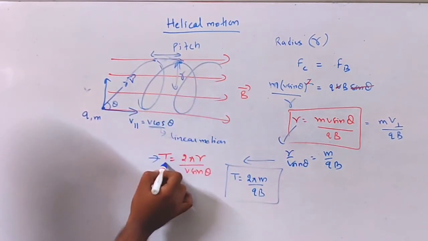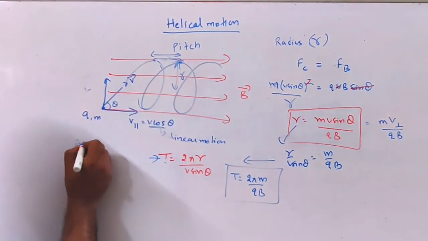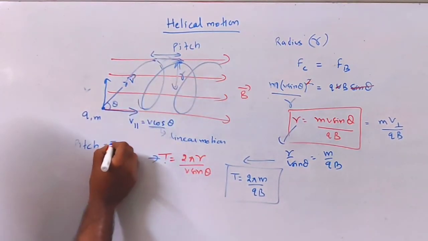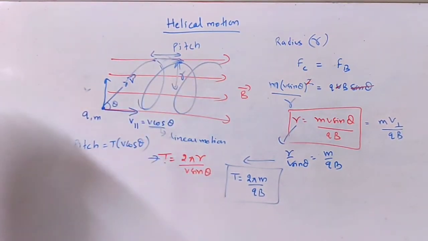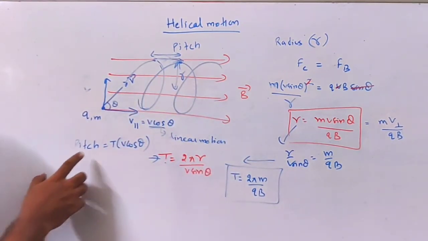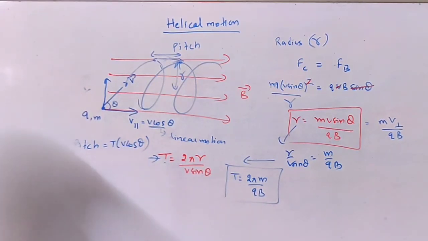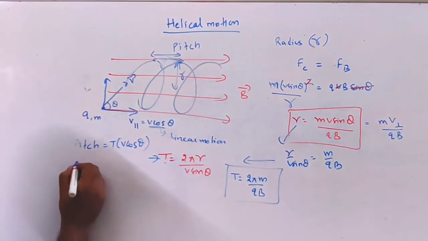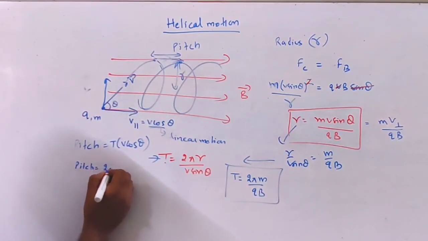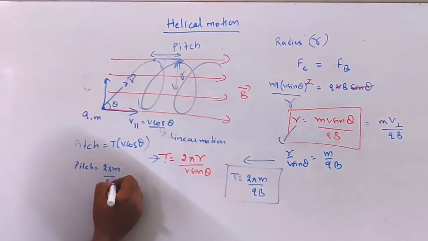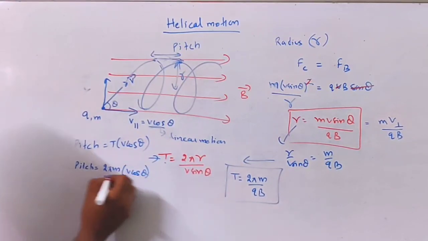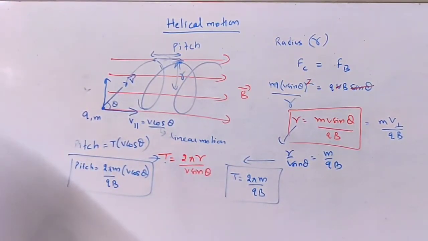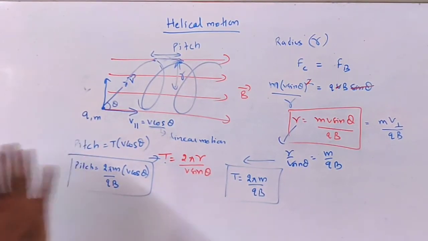Time taken is this T. So the distance pitch will be equal to T times v cos theta, which is the horizontal distance traveled by the charged particle in one complete rotation. That is speed into time. This T is this quantity, so pitch is equal to twice pi m by qb times v cos theta. This is the expression for pitch for helical motion. So this is all about helical motion of the charged particle in uniform magnetic field.